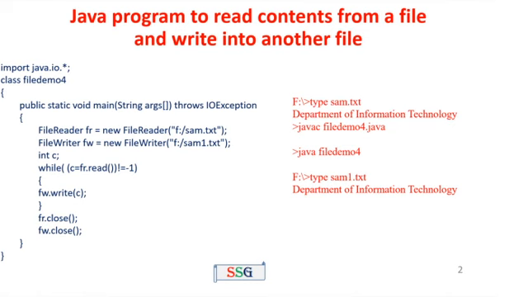Next we have to see the contents of samp1.txt. Type samp1.txt, it is department of information technology. That means you are reading the contents from samp.txt and writing the contents to the samp1.txt. This is one of the important programs for unanalyzed questions.